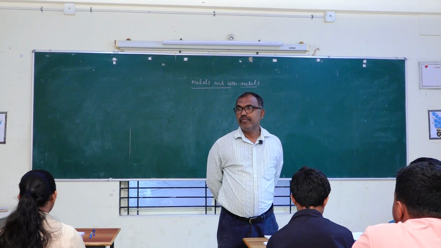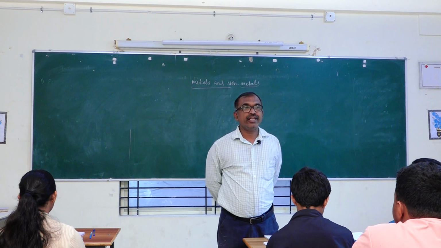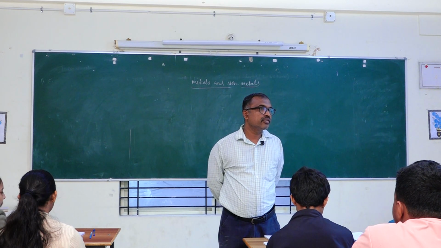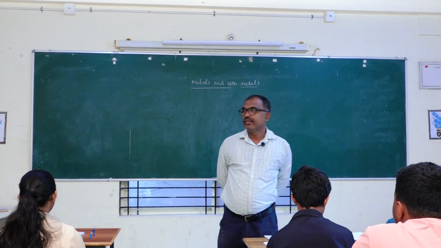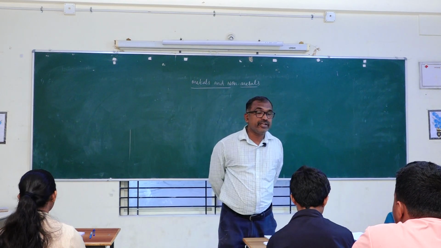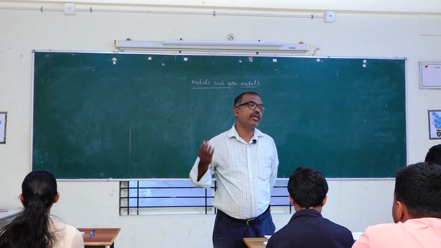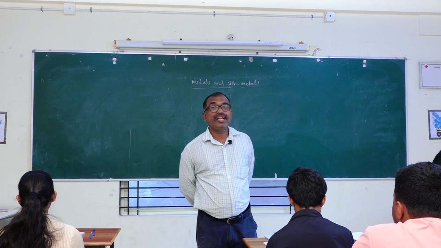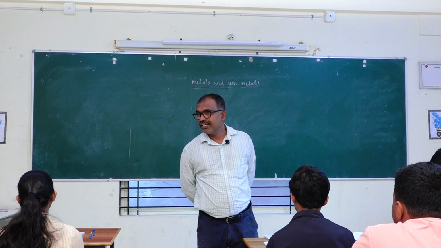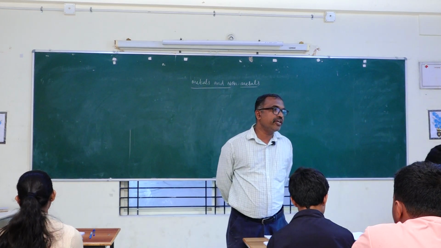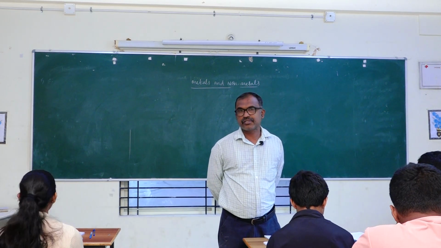What is the meaning of malleability? The metal can be converted into thin sheets by beating it. Then ductile, they can be drawn into thin wire.